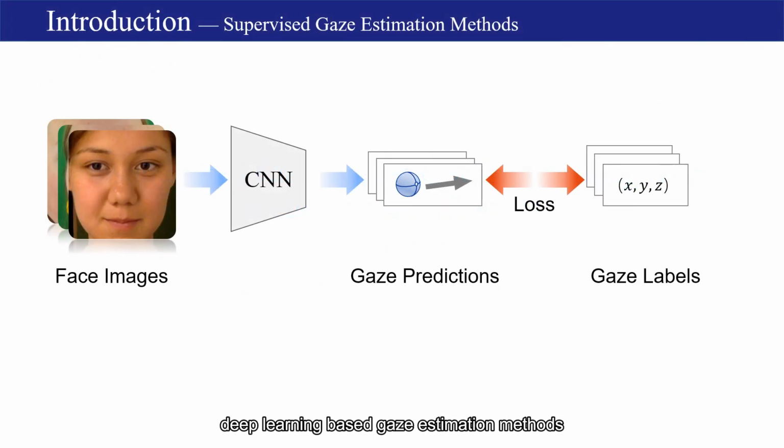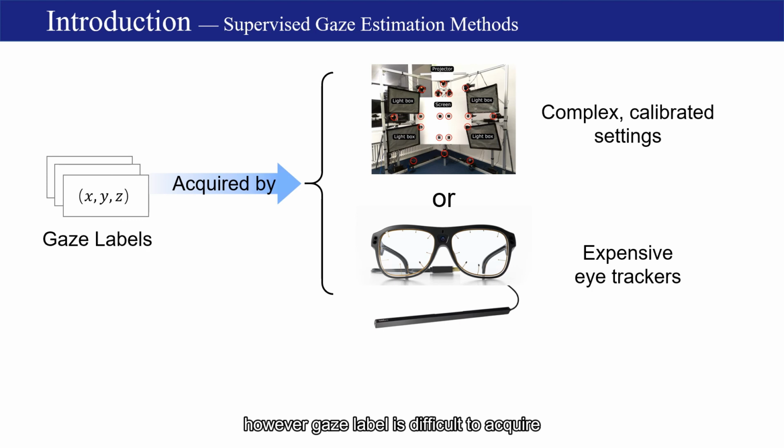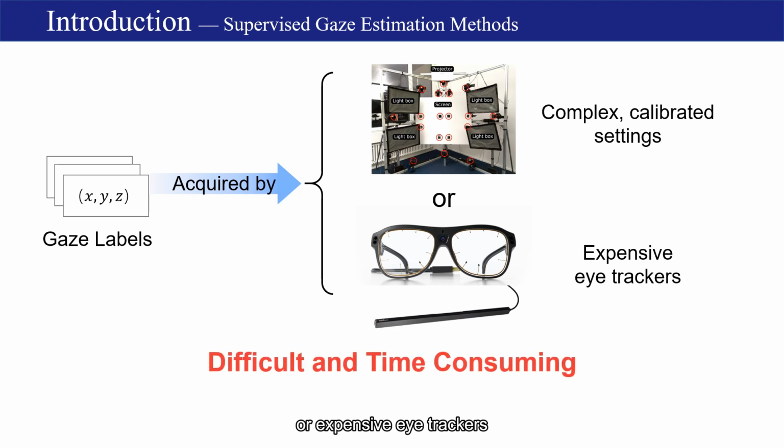Deep learning-based gaze estimation methods have made a lot of progress in recent years. These methods often require large amount of labeled data for supervised training. However, gaze label is difficult to acquire. Gaze directions cannot be labeled manually. They are usually acquired through complex and calibrated settings or expensive eye trackers. Thus, collecting large amount of gaze label for supervised training is difficult and time-consuming.